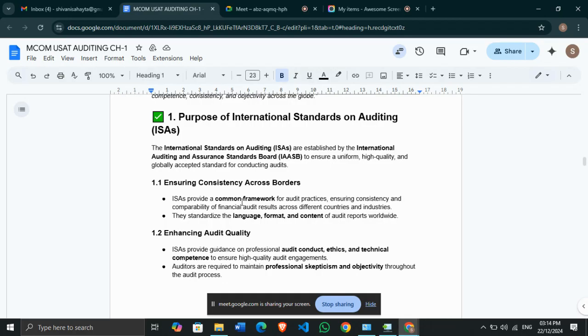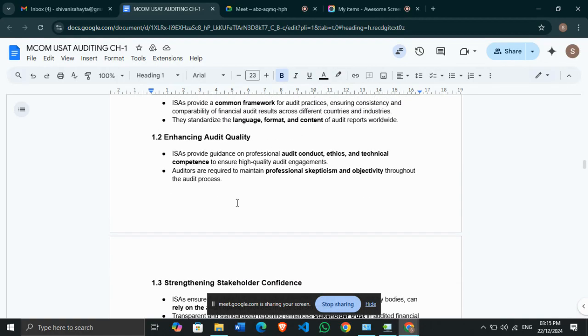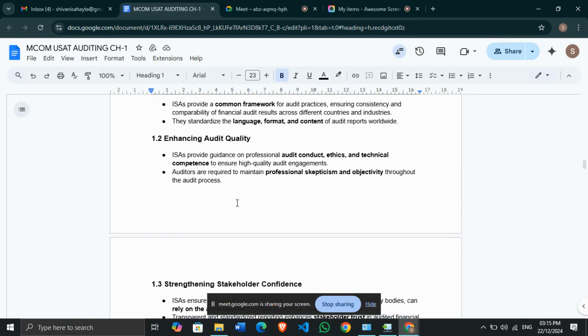Second is enhancing audit quality. ISA provides guidance on professional audit conduct, on ethics, and on technical competence to ensure high quality engagements. Auditors are required to maintain professional skepticism and objectivity throughout the audit process. They have to maintain professionalism, certain ethics and technical competence, through which the quality of the audit report will be really high.